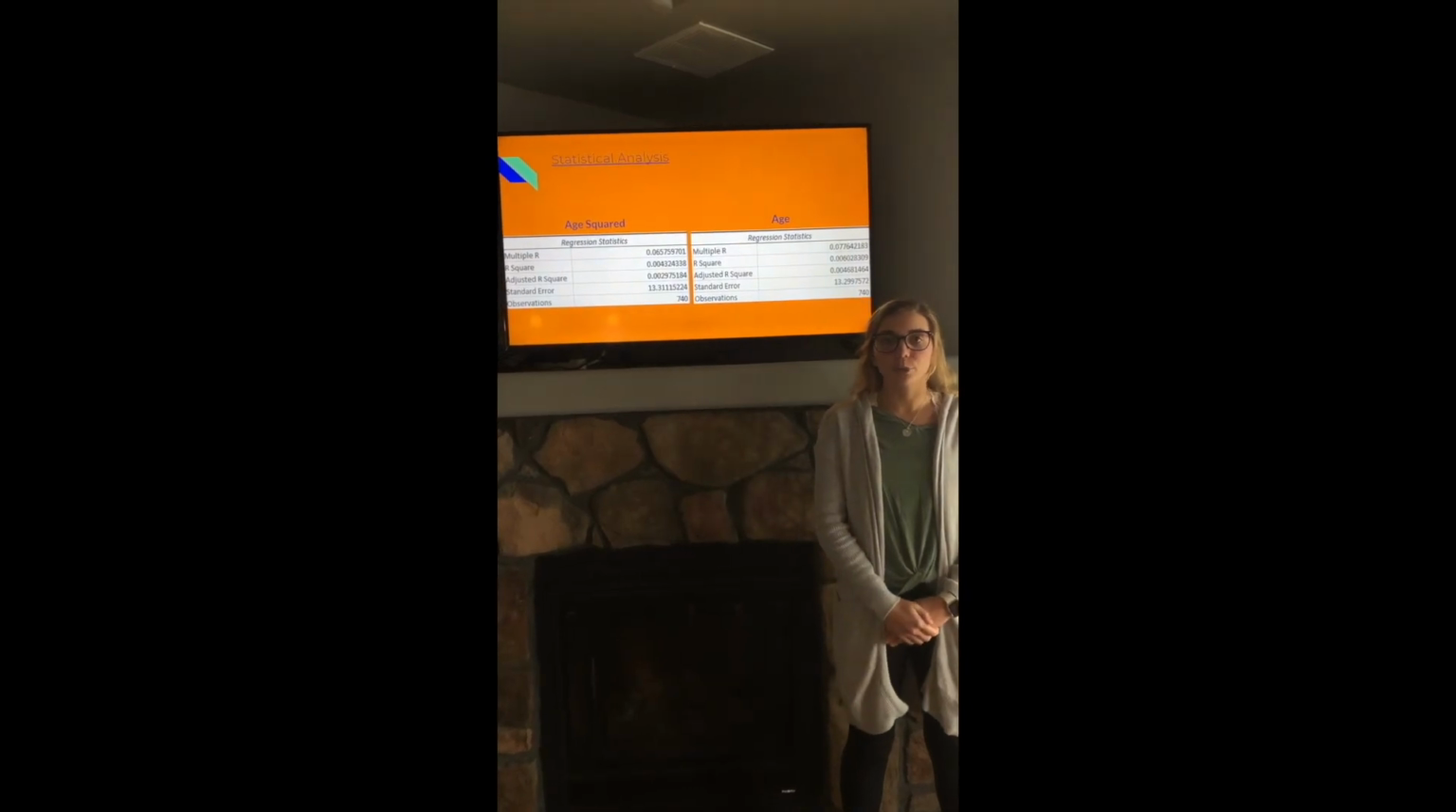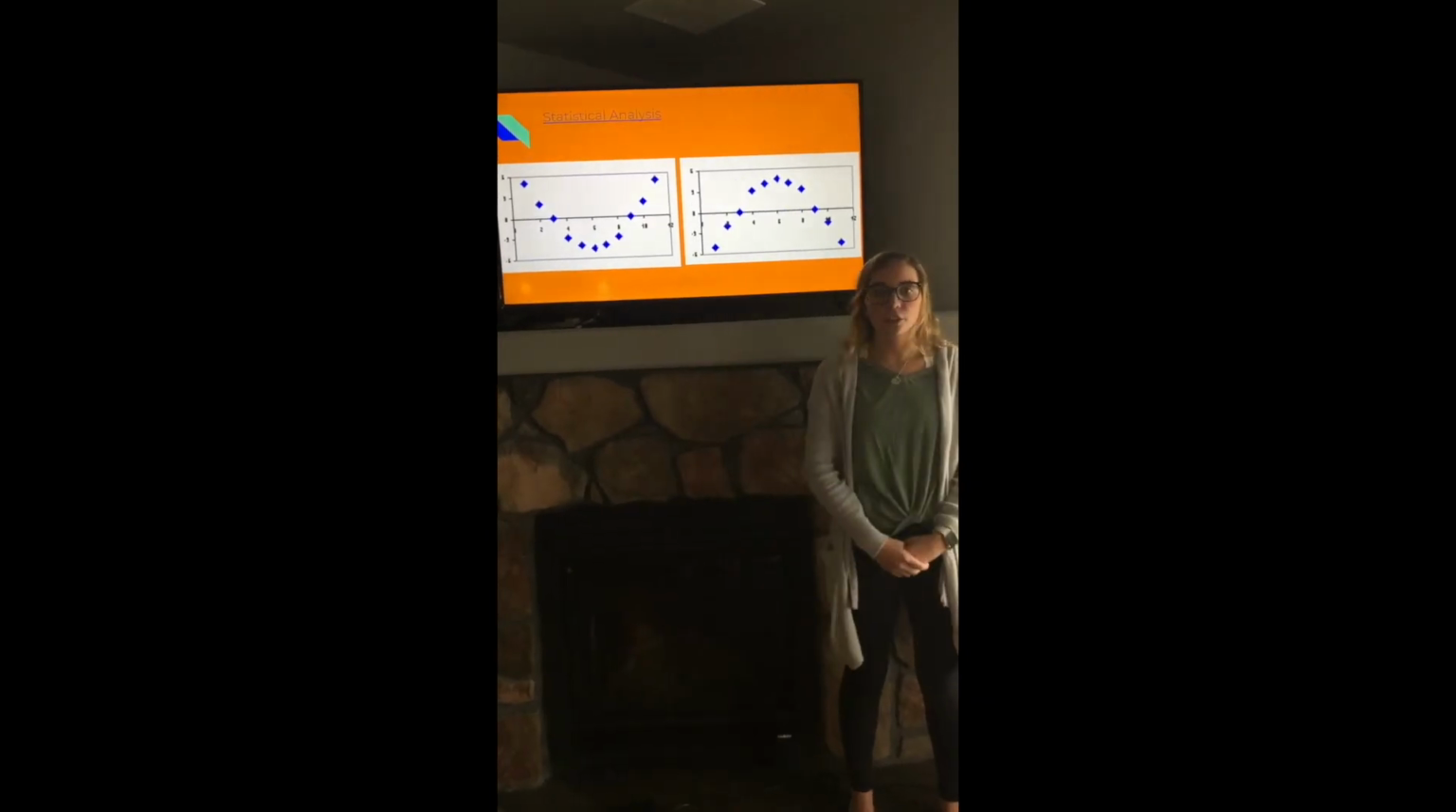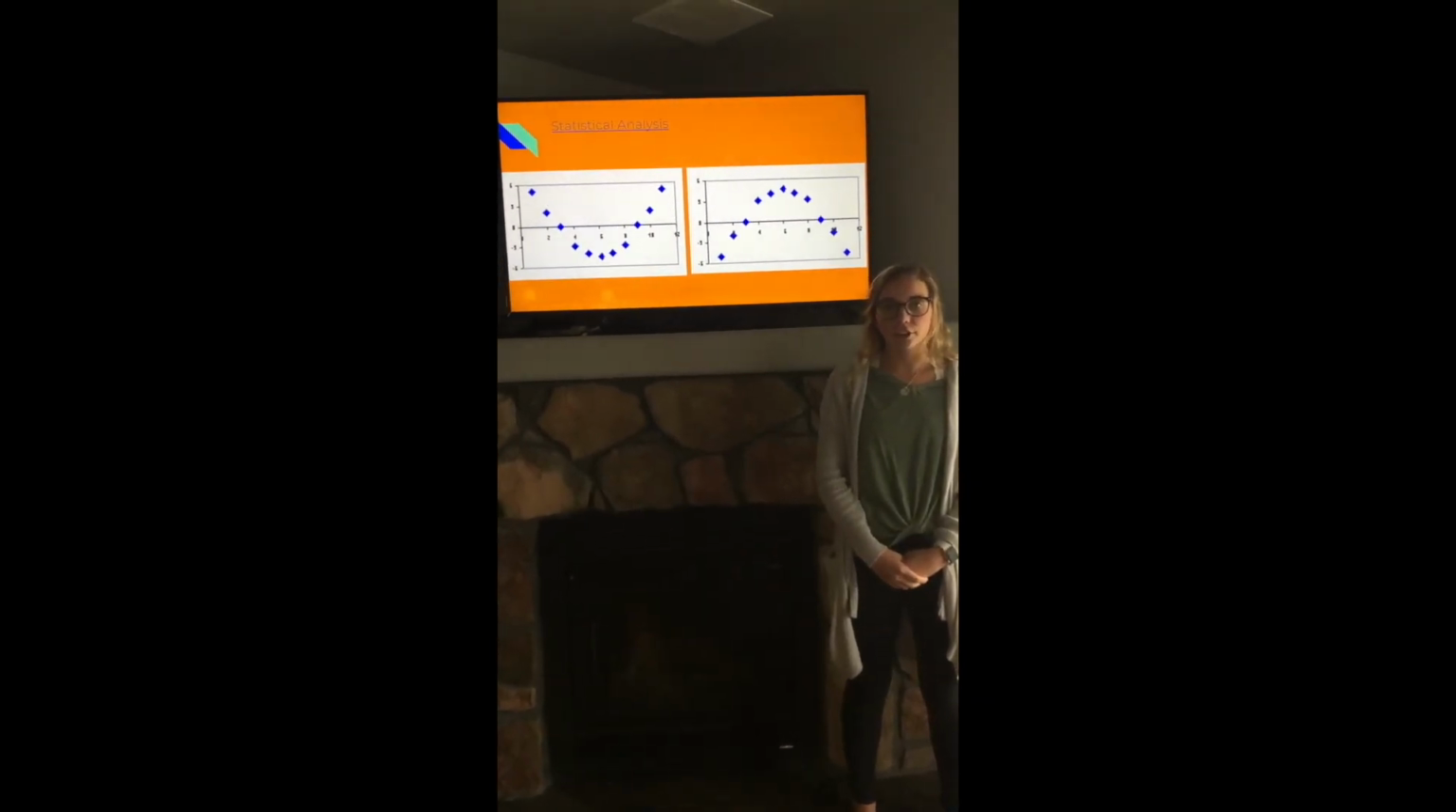When running our regression, we had found that there was a quadratic relationship between age. Therefore, we squared it and put it into our equation, and that's why age squared is in our equation. This is the pattern that we had seen earlier and why we chose to square age for our linear regression model.